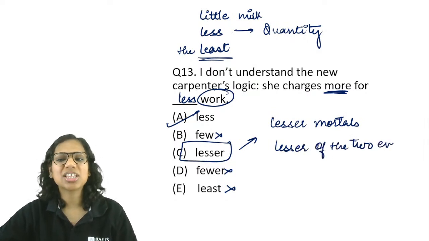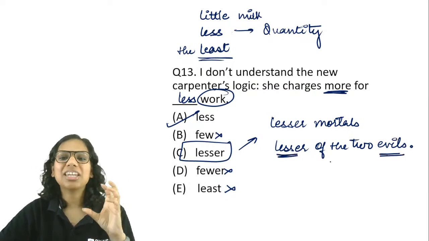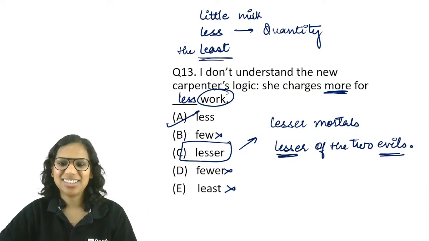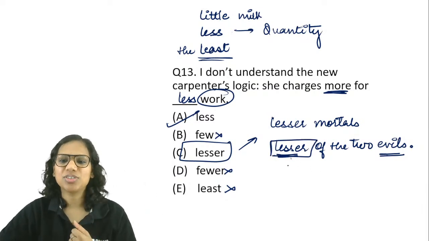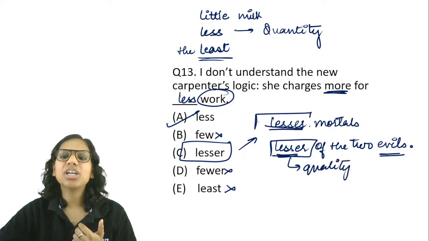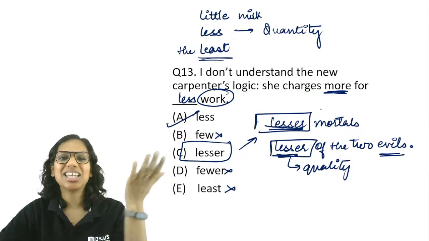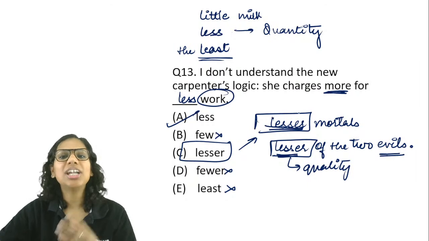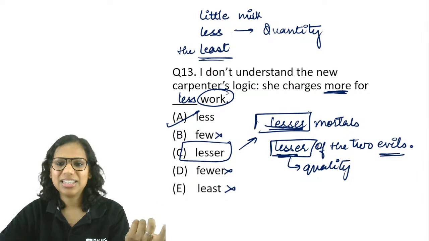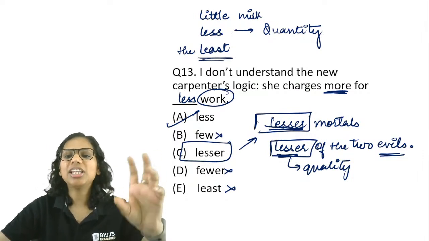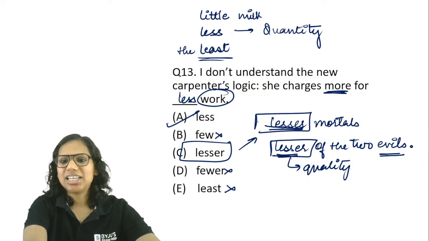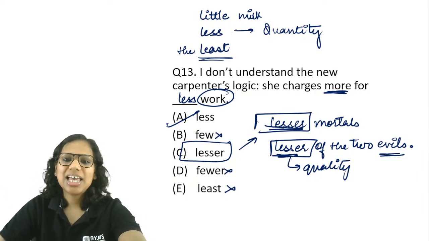That means both the options that she had were hard, difficult. She chose the lesser of the two evils. So we are comparing their intensity of difficulty. We are comparing a quality here, difficulty. Lesser mortals. Usually underprivileged people can be called lesser mortals. People who lack something that, let's say, the superior people have. Again, comparing the quality of the standard of living. So that is when we use lesser, a very limited use. Correct, Sonali, correct. So here our answer is less.